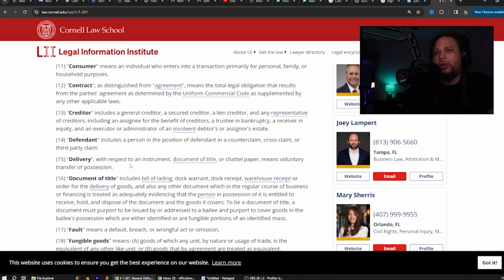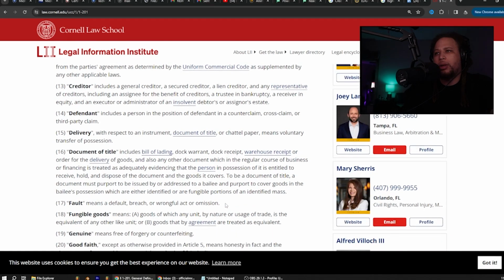Delivery, with respect to an instrument, document of title, or chattel paper, means voluntary transfer of possession. Document of title includes bill of lading, dock warrant, dock receipt, warehouse receipt, or order for the delivery of goods, and also any other document which in the regular course of business or financing is treated as adequately evidencing that the person in possession of it is entitled to receive, hold, and dispose of the document and the goods it covers.